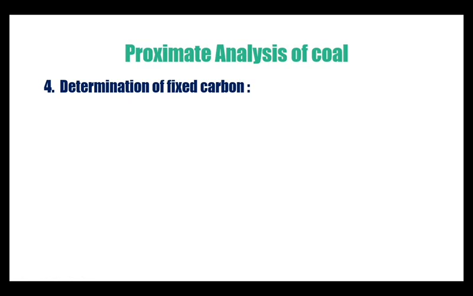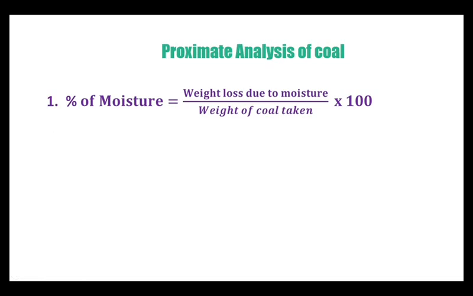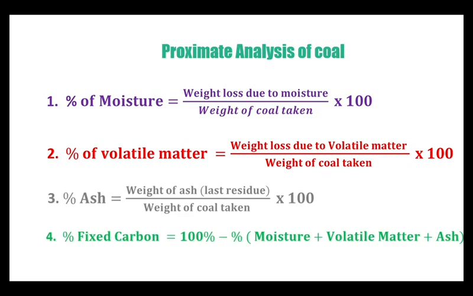Determination of fixed carbon. When we have a mixture, 4 substances together make a mixture. Out of 4, if you know the percentages of 3, the fourth one can be calculated indirectly. The same way here, percentage of fixed carbon is equal to 100% minus the percentages of moisture, volatile matter and ash. We can once again look at this, the percentage of moisture, volatile matter, ash and fixed carbon.